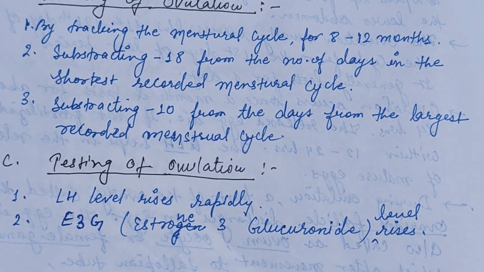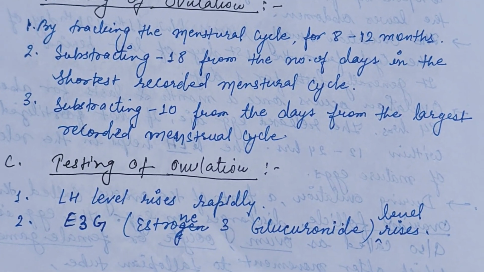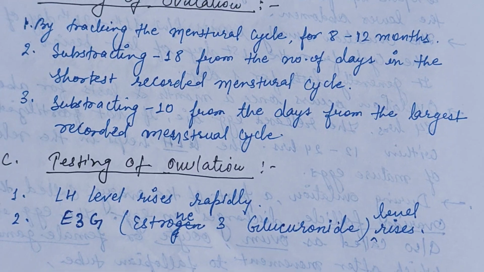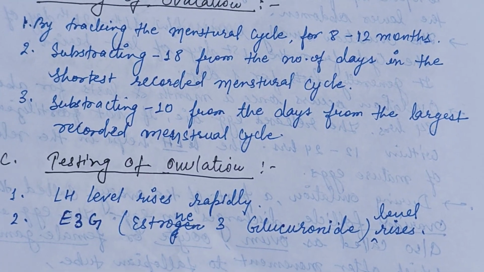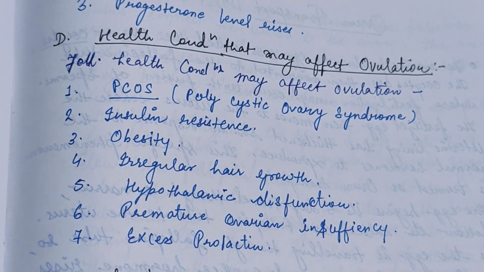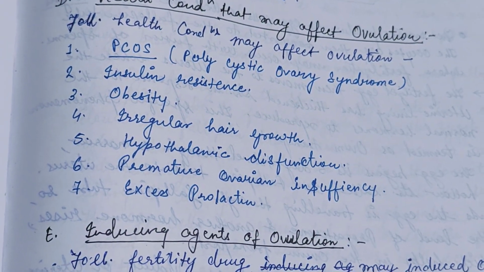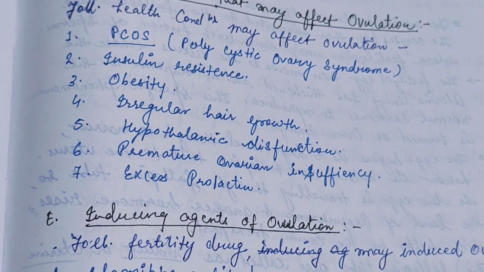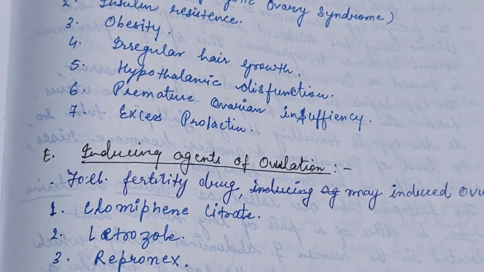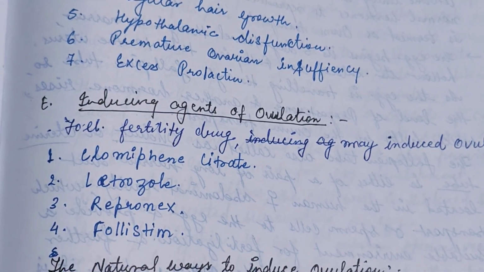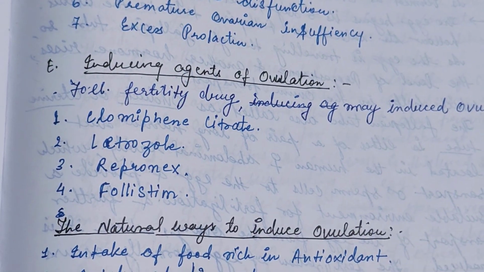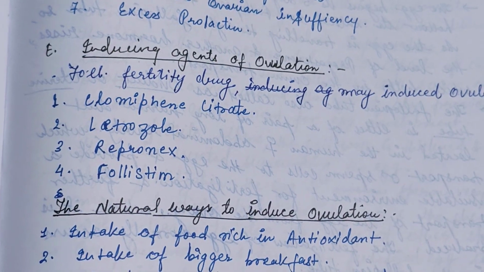So for testing of ovulation, the LH level rises rapidly, the estrogen 3-glucuronide level rises, and the progesterone level also rises. Health conditions that may affect ovulation are PCOS, polycystic ovary syndrome, insulin resistance, obesity, irregular hair growth, hypothalamic dysfunction, premature ovarian insufficiency, and excess prolactin.